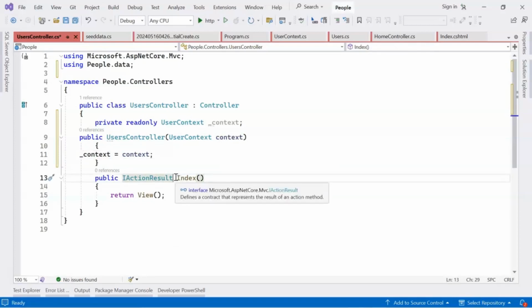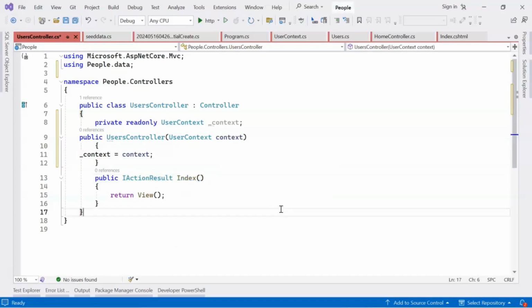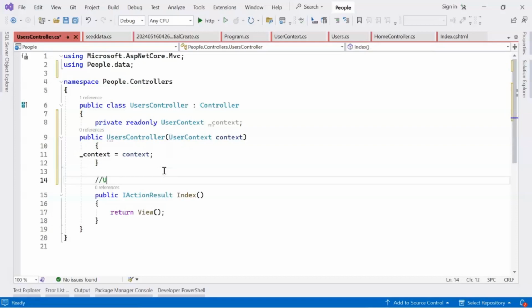So here you can see the action method index. This is the default action method that is triggered when someone accesses the controller in their URL. So in our case it would be users/index. It is like controller name and then the action name.